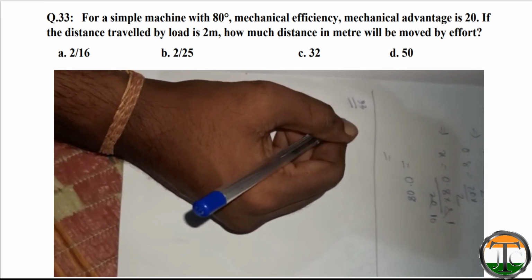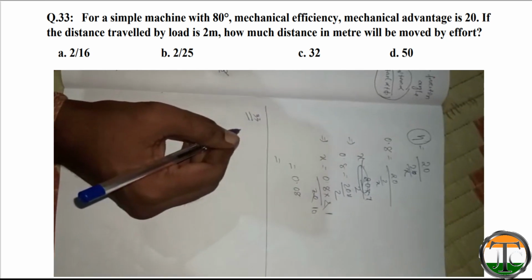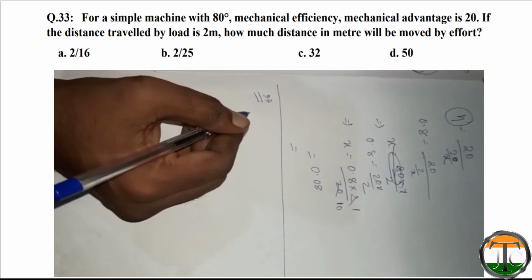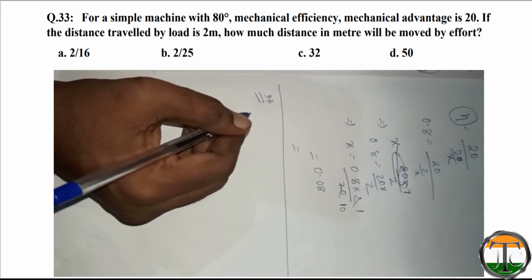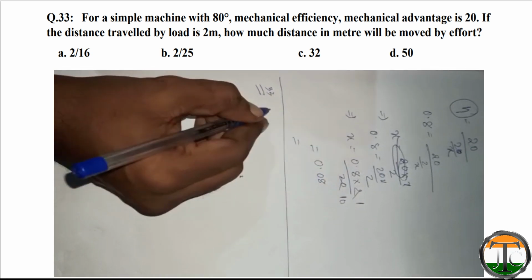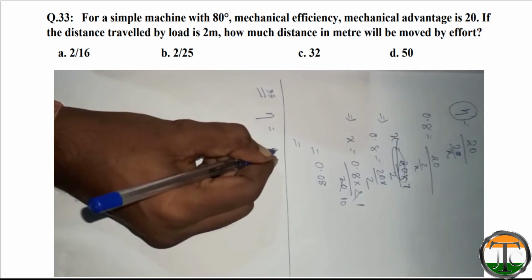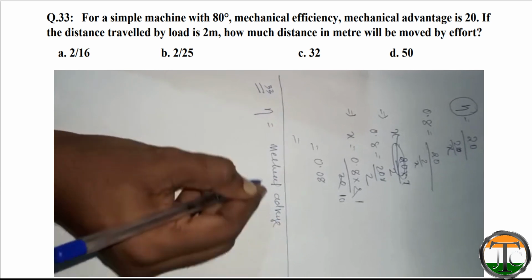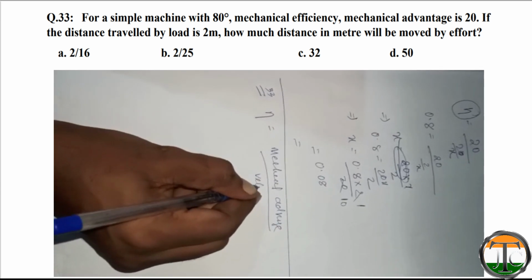Now we will solve question number 33. The question is, for a simple machine with 80% mechanical efficiency, the mechanical advantage is 20. If the distance traveled by the load is 2 meter, how much distance in meter will be moved by the effort? So efficiency is equal to mechanical advantage by velocity ratio.